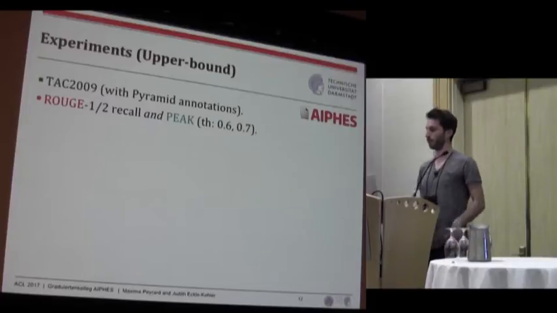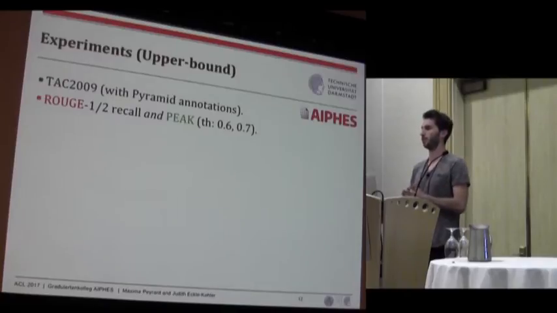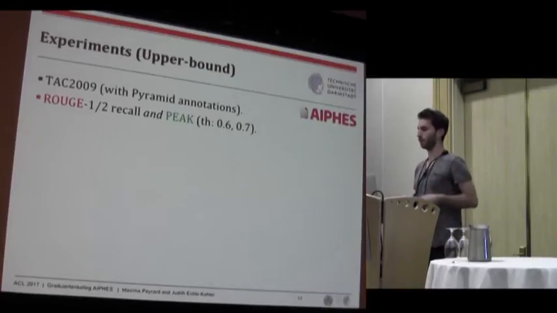So we did some experiments. So first, with the upper bound, we used the TAC 2009 dataset because it has the pyramid annotations, and that was convenient for us to use. So we report the difference between the upper bound both with ROUGE, that was computed with an integer linear programming, and with PEAK, which was computed with our genetic algorithm, for two different threshold values, 0.6 and 0.7 for the similarity.